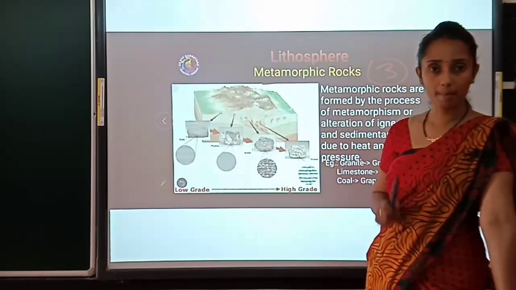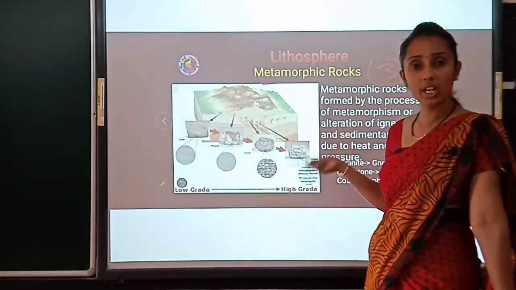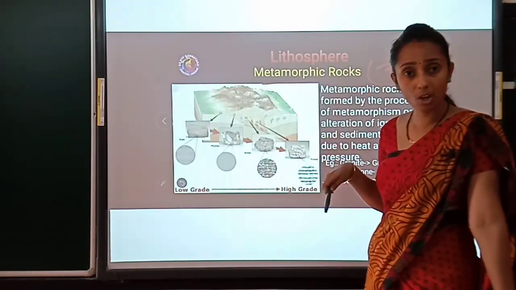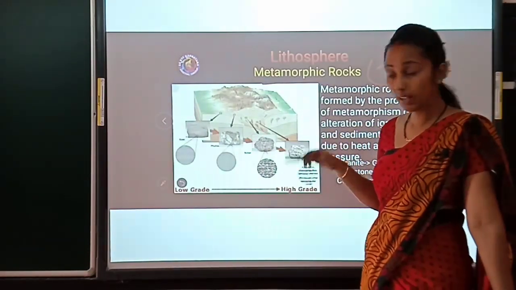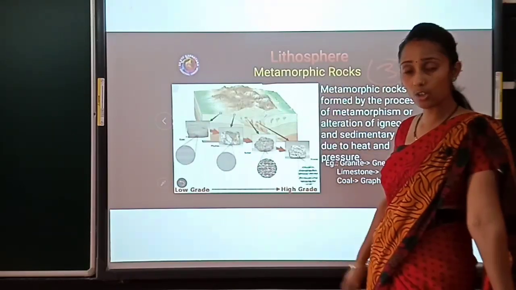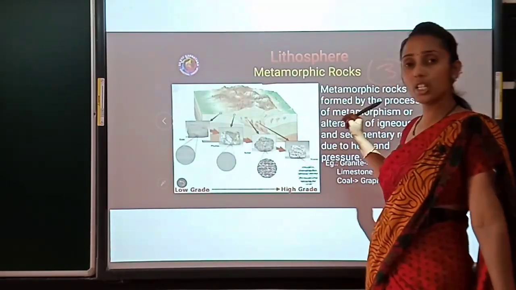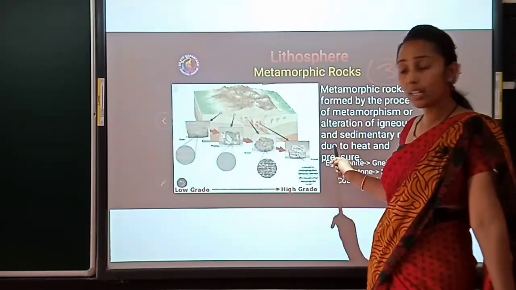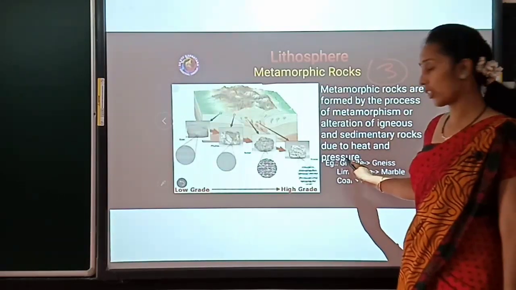Secondary rock is also the same, right? It is a formation or change of a primary rock due to water, wind and ice, whereas metamorphic rock is also an alteration of either igneous rock or sedimentary rock due to heat and pressure.